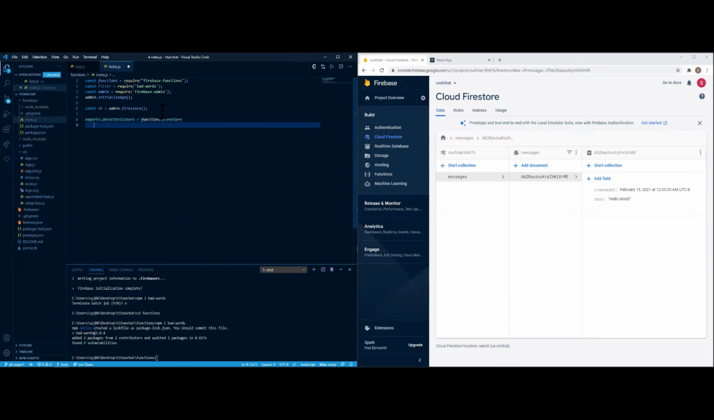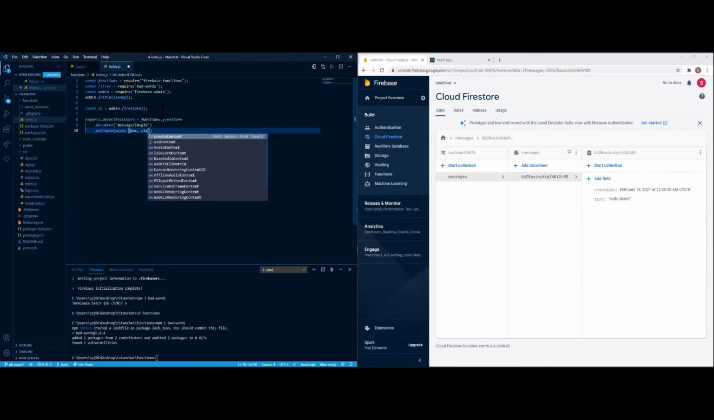Have this represent documents, not document. Message to message ID. Then the other one would be on create to async. That would go to the docs. I think it's CTX. I think that's right.